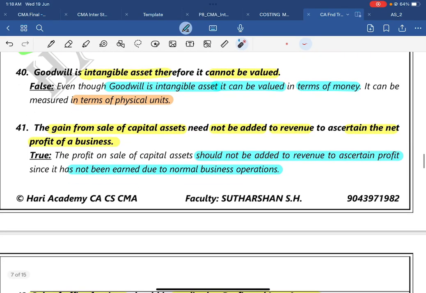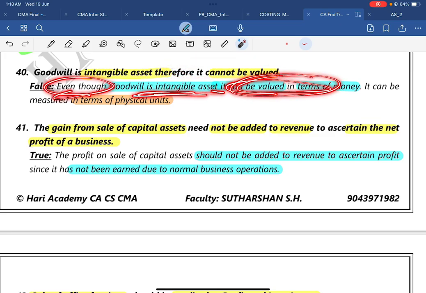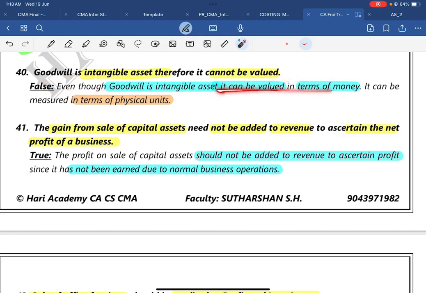Question number 40. Goodwill is an intangible asset, therefore it cannot be valued. No, even though goodwill is an intangible asset, it can be valued in terms of money. Repeat with me. Goodwill, even though it is an intangible asset, can be valued in terms of money. It cannot be measured in terms of physical units.